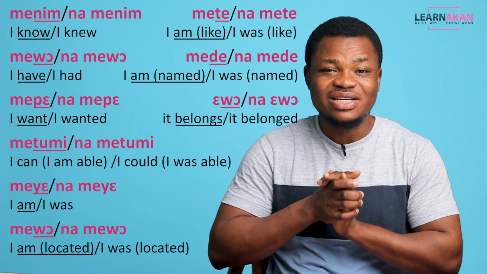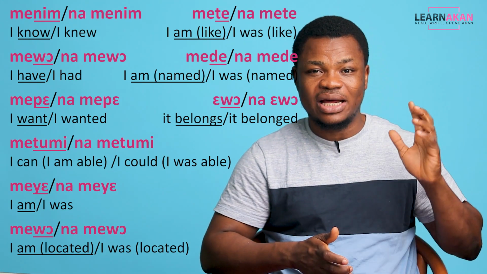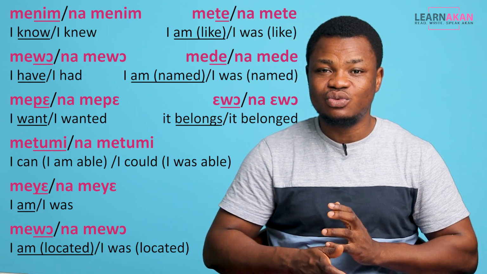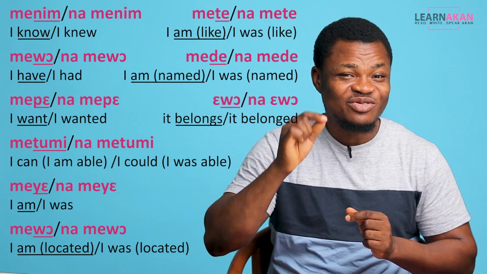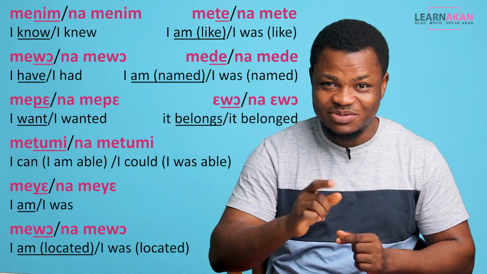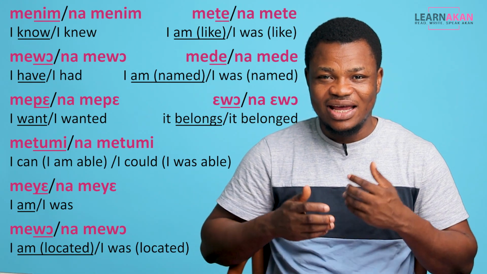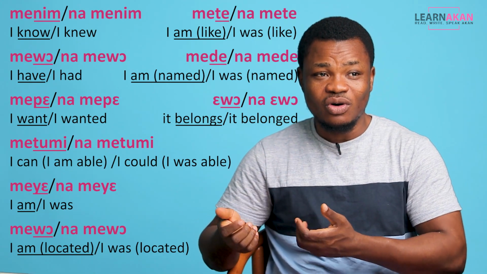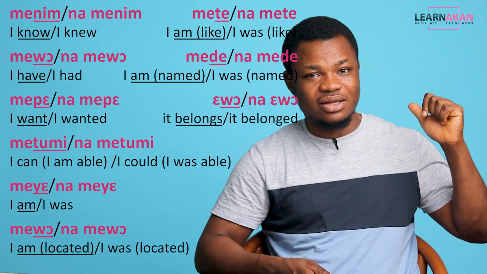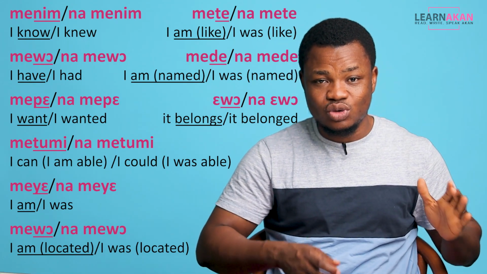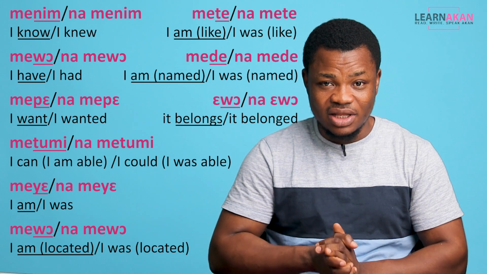So these are some of the stative verbs that we do apply this past tense formation rule to, that I have readily available. Let me add that I'm sure there are others, but for now, these are what I have. And as and when I get more, I'm going to update it in the accompanying lesson on our website. So please be on the lookout for that.